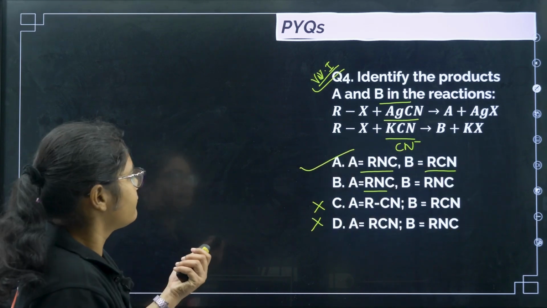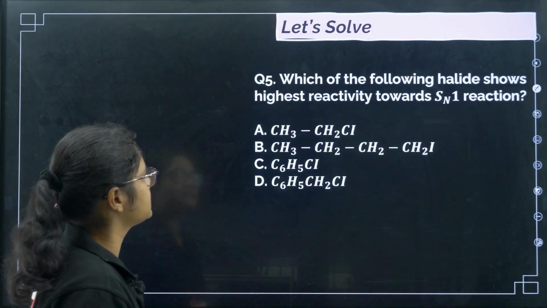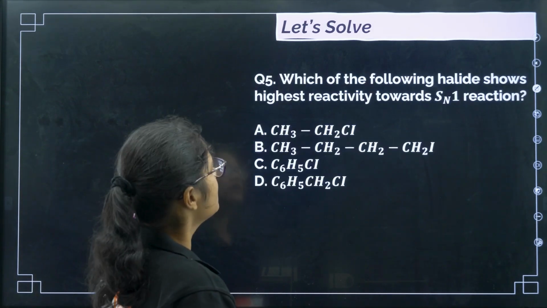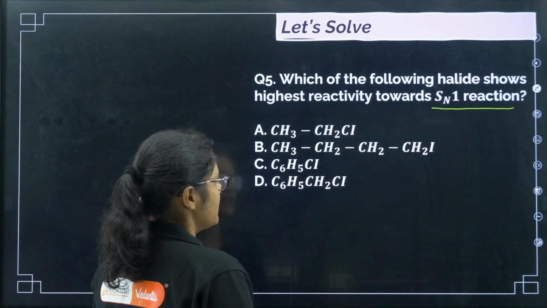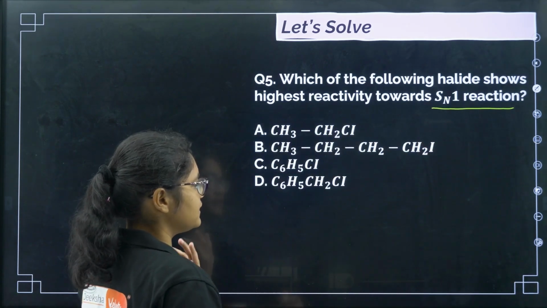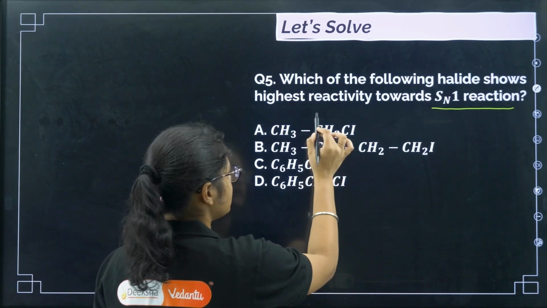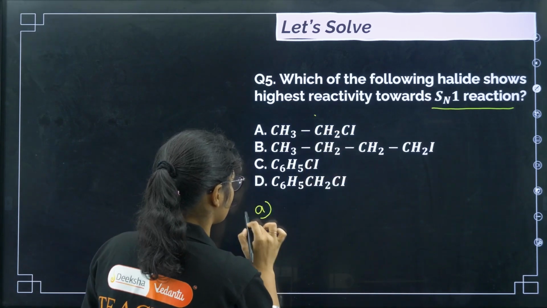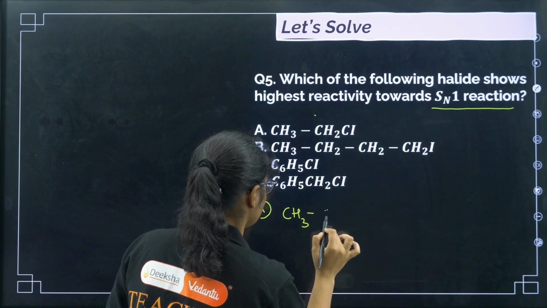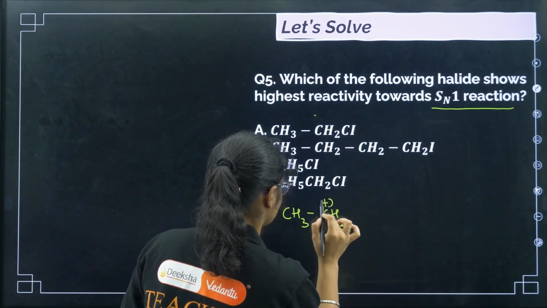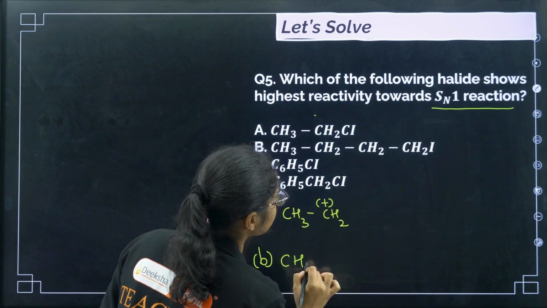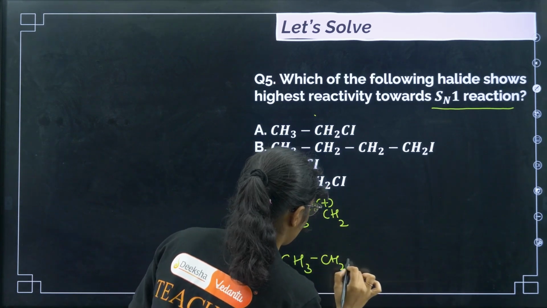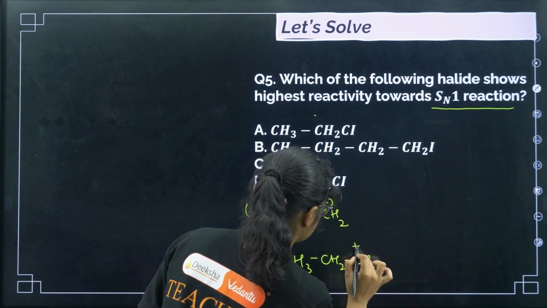Another question: which of the following halides shows highest reactivity towards SN1 reaction? SN1 reaction means the stability of the carbocation should be more. In option A, what carbocation will we get? CH3CH2+. In option B, CH3CH2CH2+.